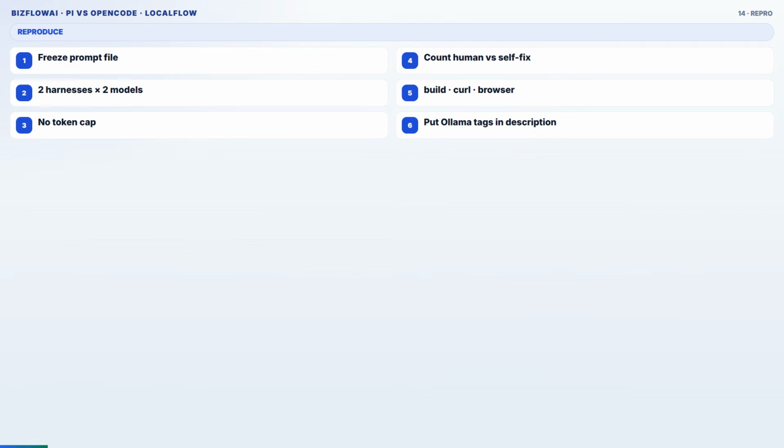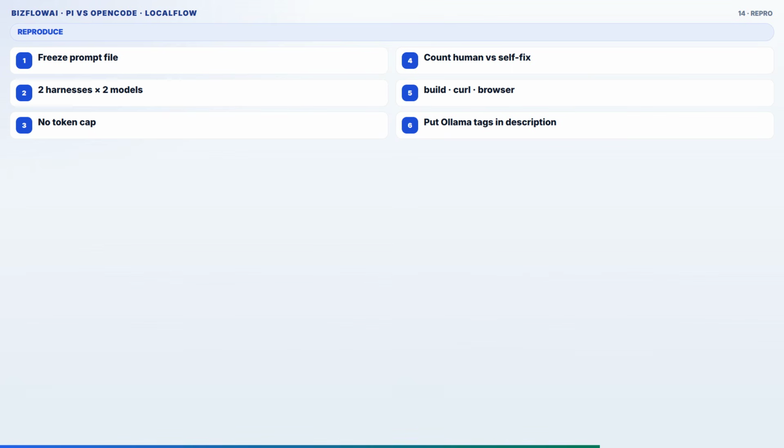Reproduce. Freeze the prompt file. 2 harnesses, 2 models, 4 empty directories, no token cap. Count human intervention separately from model self-fixes. Verify with build, curl, and browser screenshot. Label models with Ollama tags in the description so nobody confuses the 9B or 3.5.